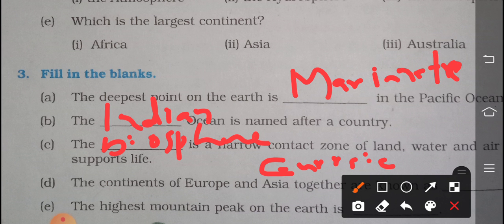Eurasia. Then the highest mountain peak on the earth is dash. Yes, that is Mount Everest. Okay, so this is about the fill in the blanks questions and choose the correct answer.